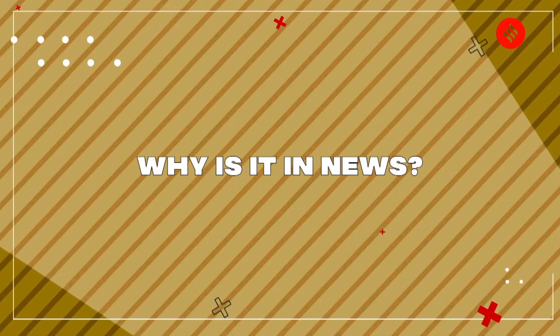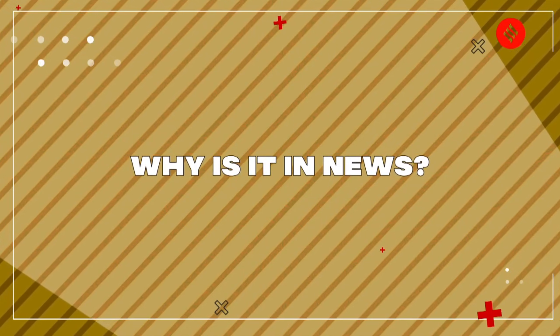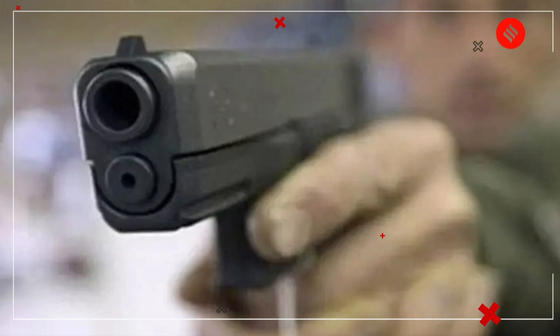Let's know why is this term in news. Dear aspirants, US senators reached a bipartisan deal on gun safety measures. The reform outline includes what is a significant provision to address the boyfriend loophole. Well, this term is relevant for UPSC because international events form important question in your prelims examination. Also, lesser popular terms, which are often seen between the lines in the news, can also be asked in your examination, so don't be surprised.